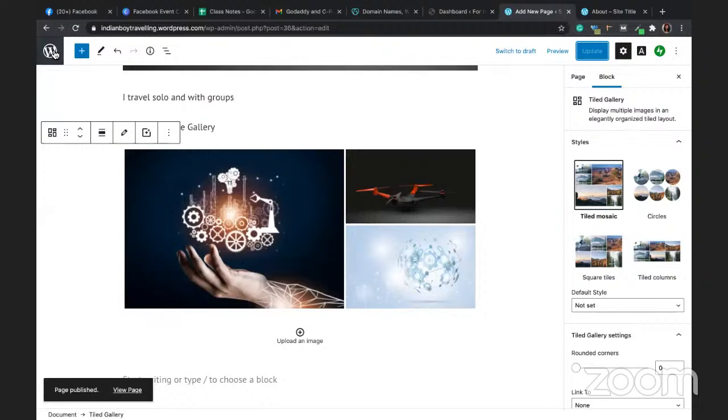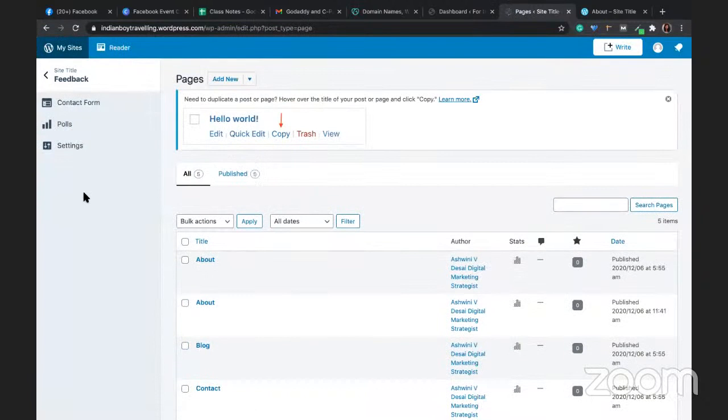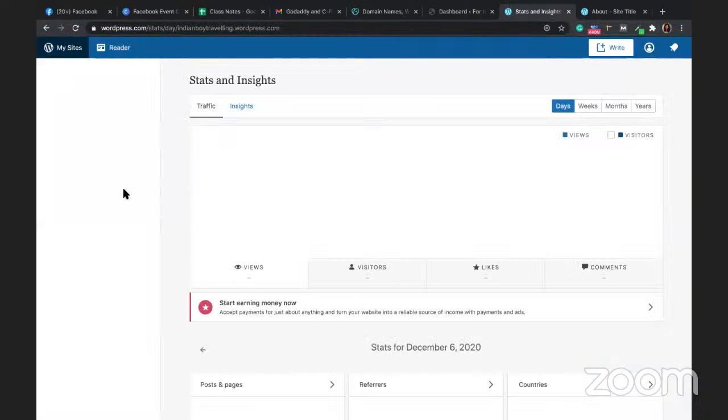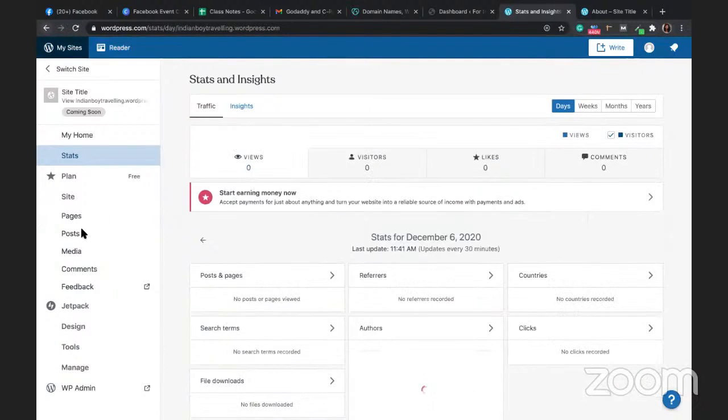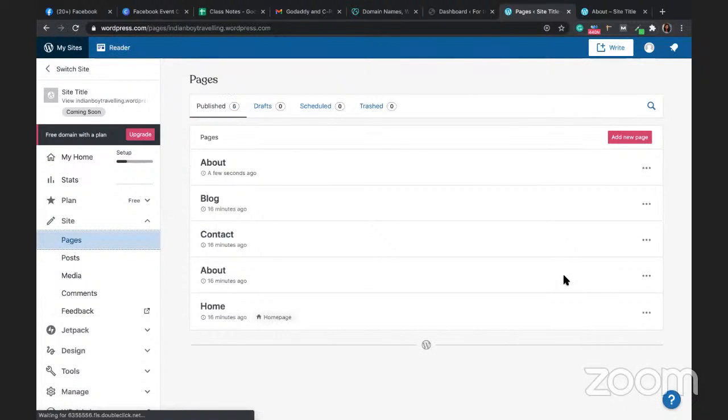Now I'm going back to WordPress, all pages. Okay, don't go to the reader version. Go to the my sites version. Then go to pages. So this is the one which I just created. This is the one which was there before. If you want, you can just click on these three dots and trash it.